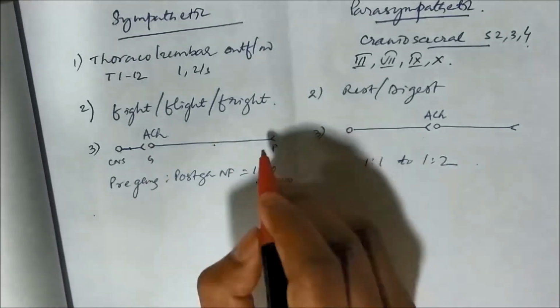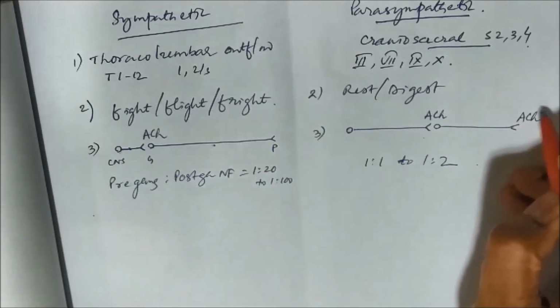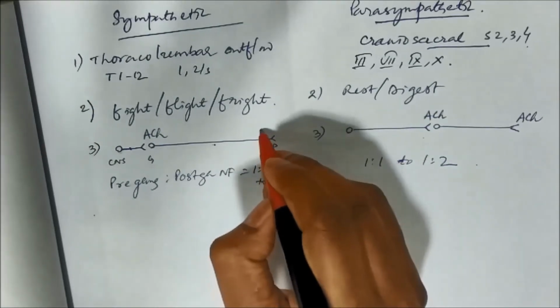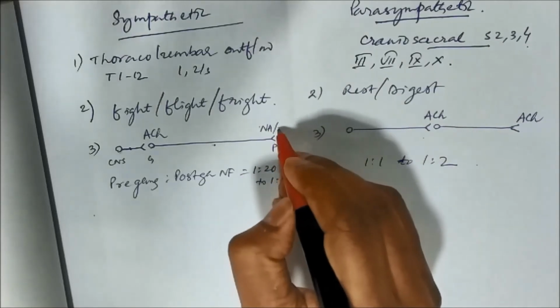Whether it is sympathetic or parasympathetic, the neurotransmitter at the ganglion is always acetylcholine. At the postganglionic nerve ending, the neurotransmitter is acetylcholine in the parasympathetic, whereas in the sympathetic it can be noradrenaline or adrenaline.